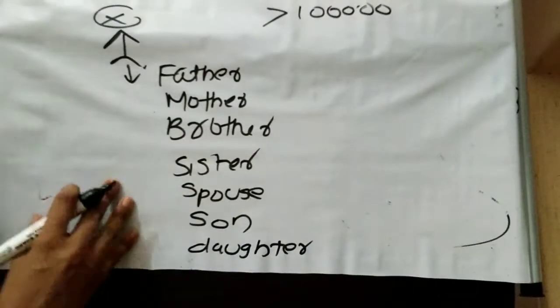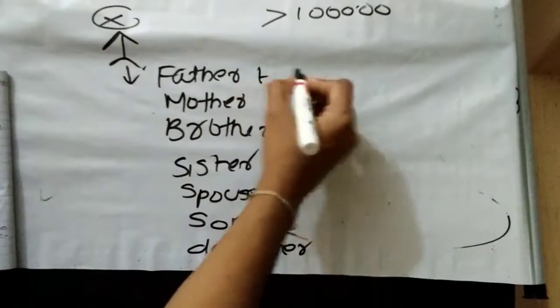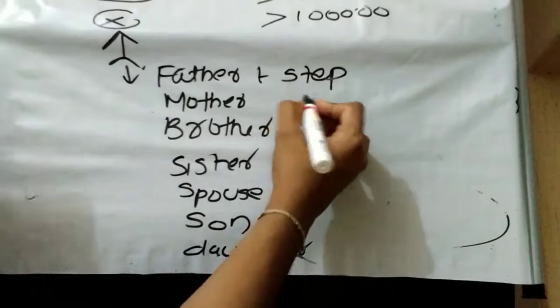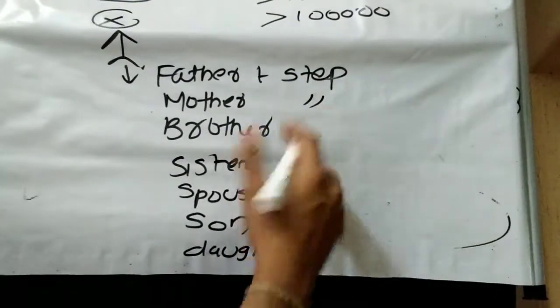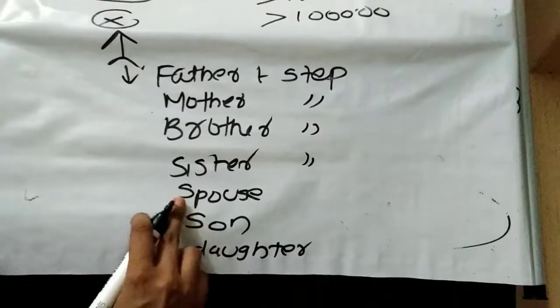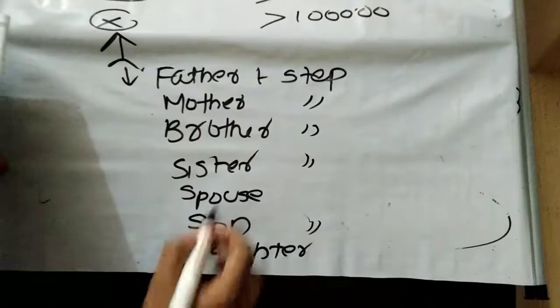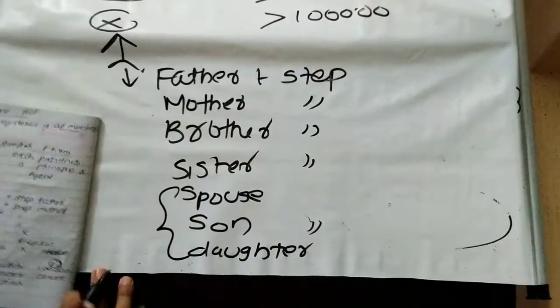So relative includes father, mother, brother, sister, spouse, son, daughter, plus stepfather, stepmother, stepbrother, stepsister, stepson.